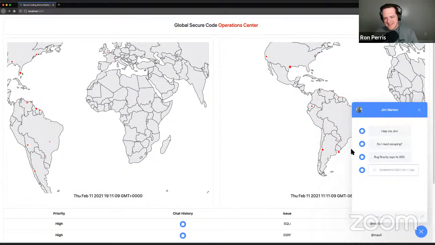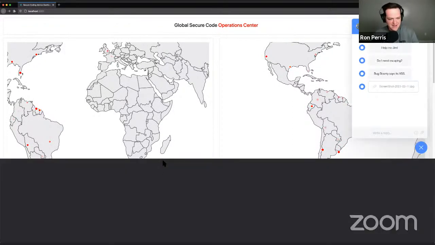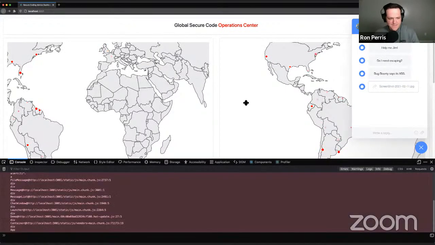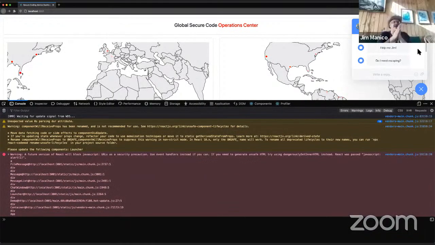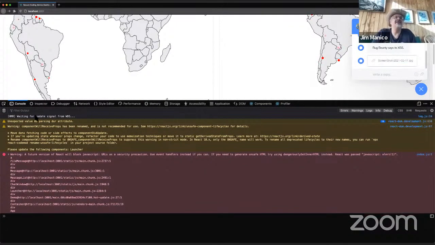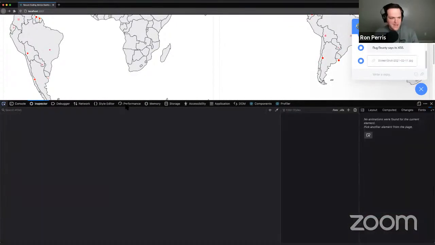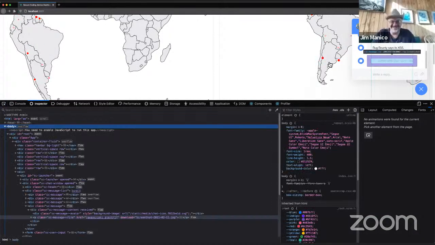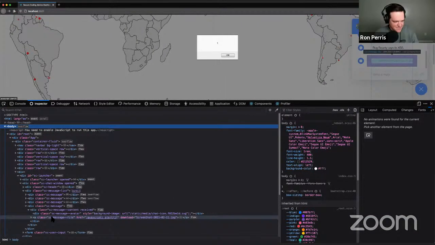So that's weird, right? This is some data we got from the user, and we're trying to review this screenshot. It looks like it was taken today, but something interesting is going on under the hood. So I'm just going to go into the Firefox developer tools and take a code peek at what this thing looks like. Like any good React application, I've got some errors in the console. When I pop over to this, you can see we've got an A tag being built up. It has something called an SC message file class on it, and then here we have an href that has our dreaded JavaScript alert 1 as its destination value.